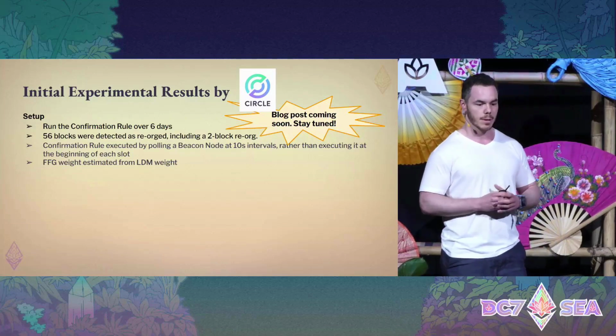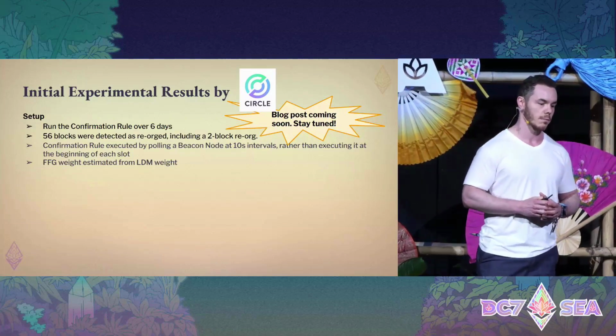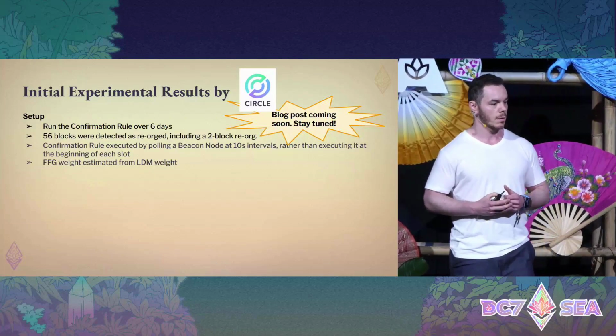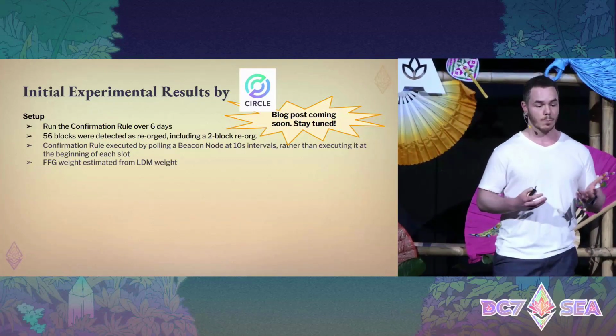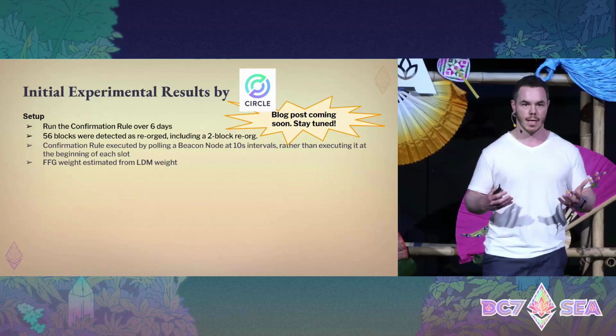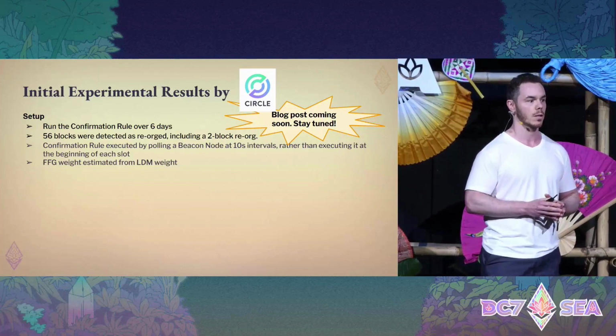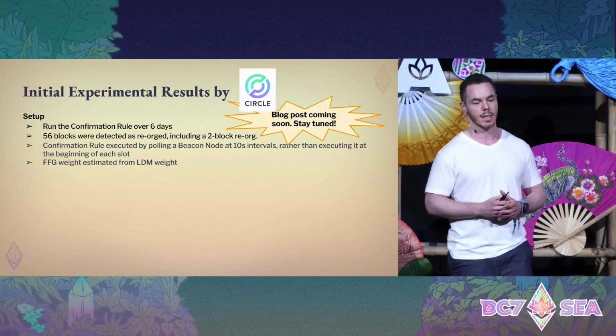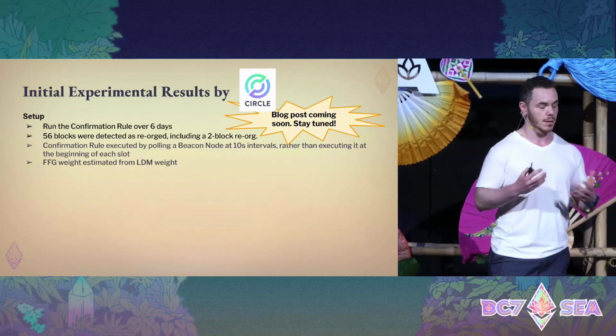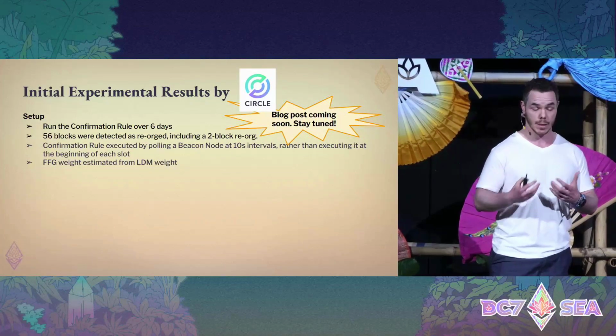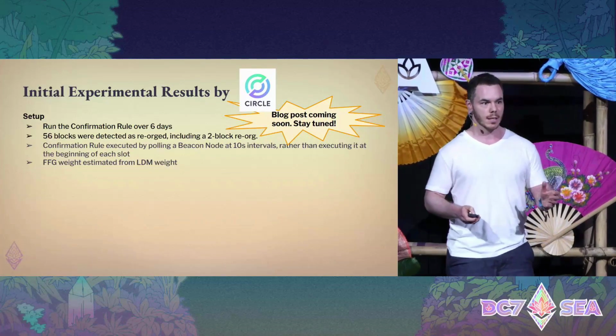The implementation was a proof of concept. There were some approximations. So for example, they were polling beacon nodes every 10 seconds rather than running the confirmation rule at the beginning of each slot. Also, they were estimating the FFG weight using just the LMD weight. However, the results are very encouraging.